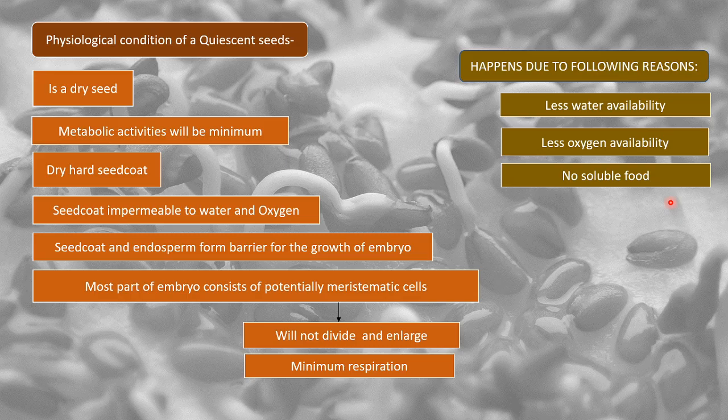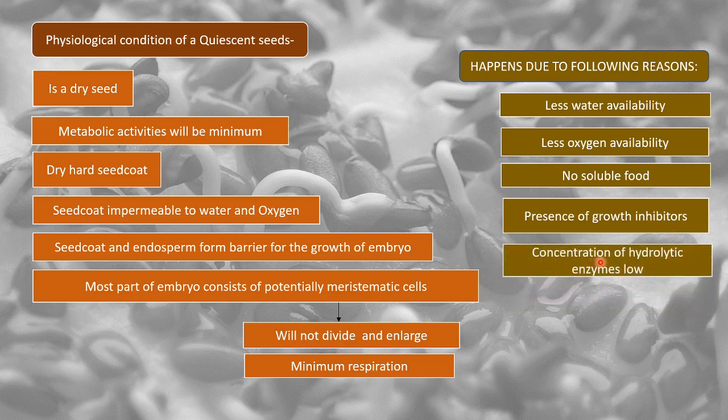So the food that is present there has to get converted to a soluble form, a form which can be taken up by the embryo. So the food present inside the seed might not be soluble food, because of which the embryo is not getting the food, and there might be presence of growth inhibitors in the hard seed coat, which might not be allowing the embryo to grow outwards.